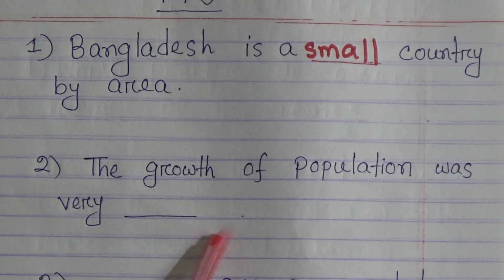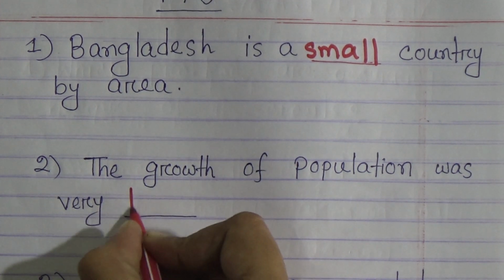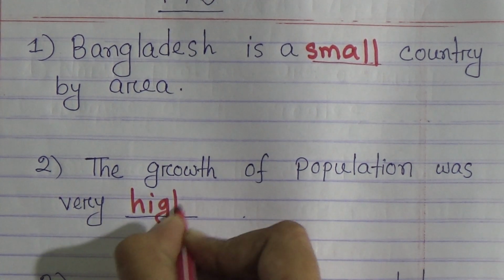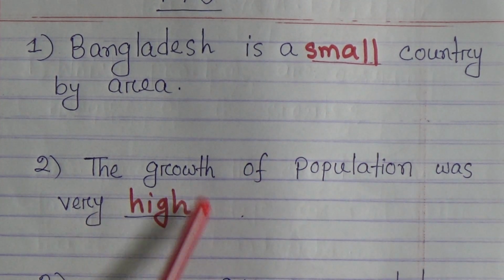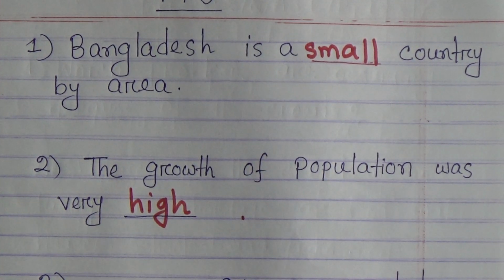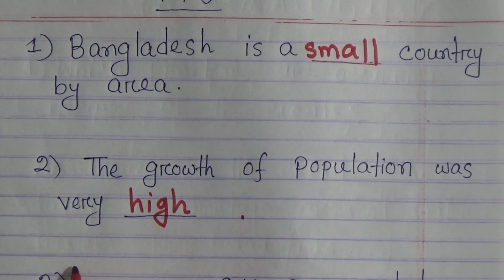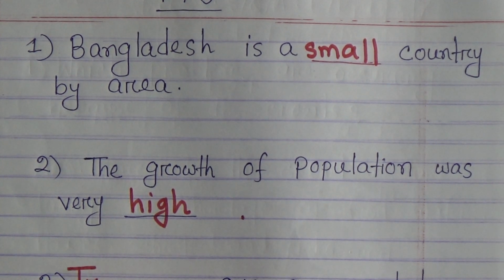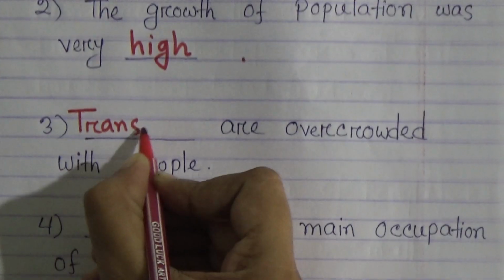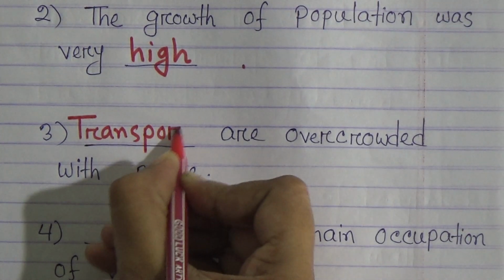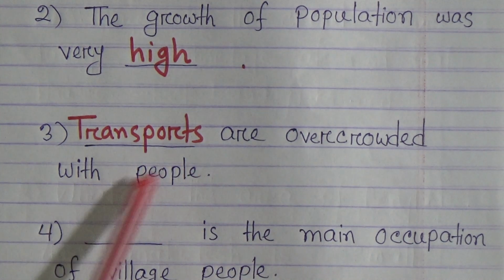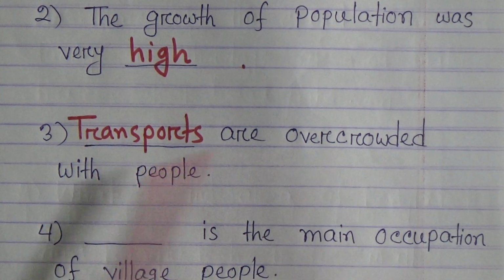Number 2, the growth of population was very dash. Here we can write high, H-I-G-H. The growth of population was very high. Number 3, dash are overcrowded with people. We know transports, T-R-A-N-S-P-O-R-T-S. Transports are overcrowded with people.